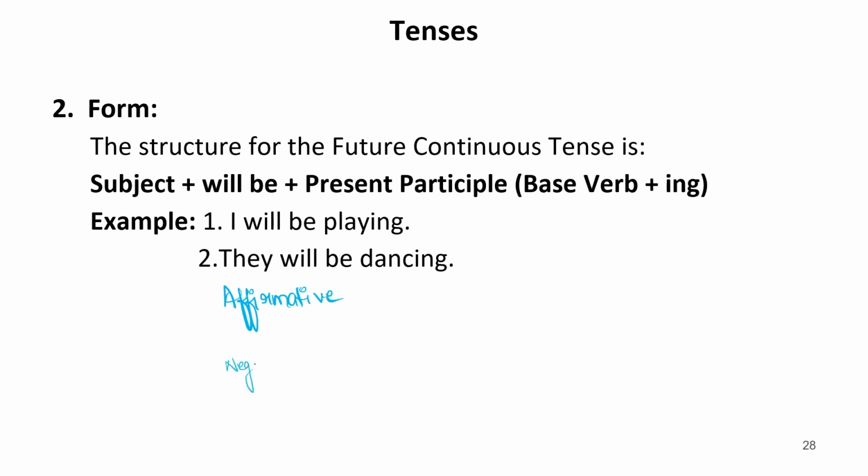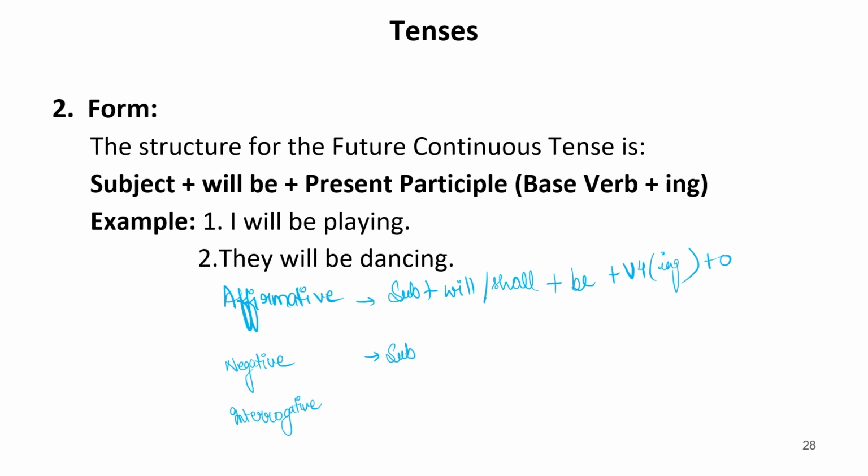Then we have negative. Then we have interrogative. In affirmative, we have subject plus will or shall plus be plus verb fourth form, that is ing, base form plus ing plus object.